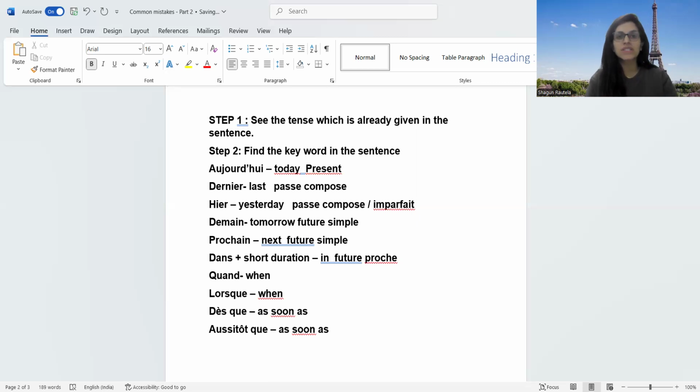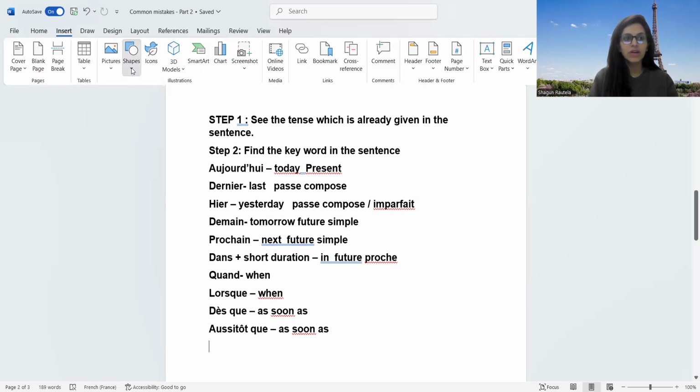Quand, lorsque, both of them means when, right? So when word is given, you need to see which tense is given. And if tense is not given, you need to understand the context of the sentence. Because generally in quand, lorsque, dès que and aussitôt que, one tense will already be given.